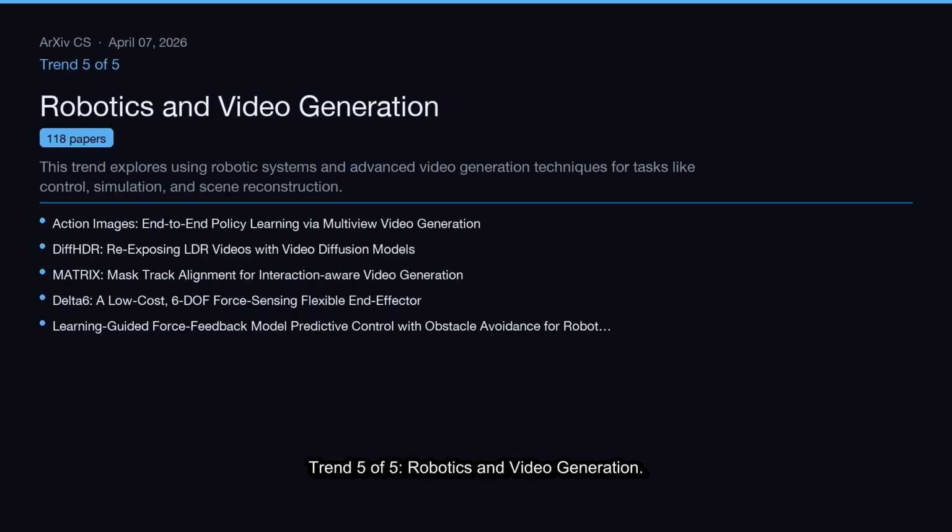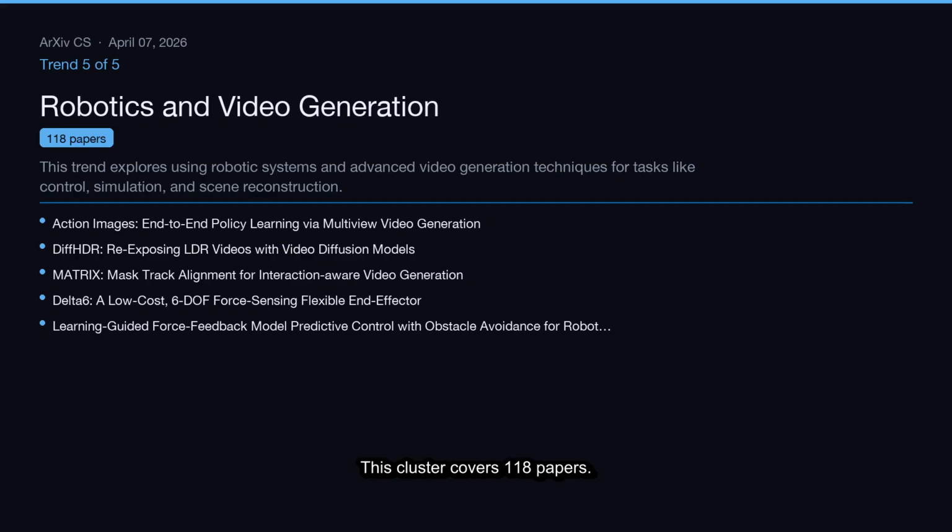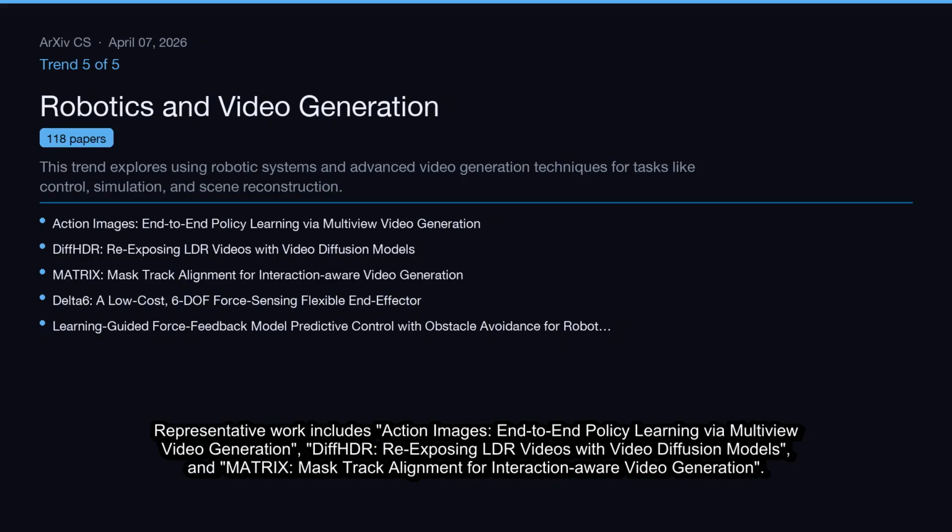Trend 5 of 5, Robotics and Video Generation. This trend explores using robotic systems and advanced video generation techniques for tasks like control, simulation, and scene reconstruction. This cluster covers 118 papers. Representative work includes Action Images, end-to-end policy learning via multi-view video generation, DiffHDR, re-exposing LDR videos with video diffusion models, and Matrix, mass track alignment for interaction-aware video generation.